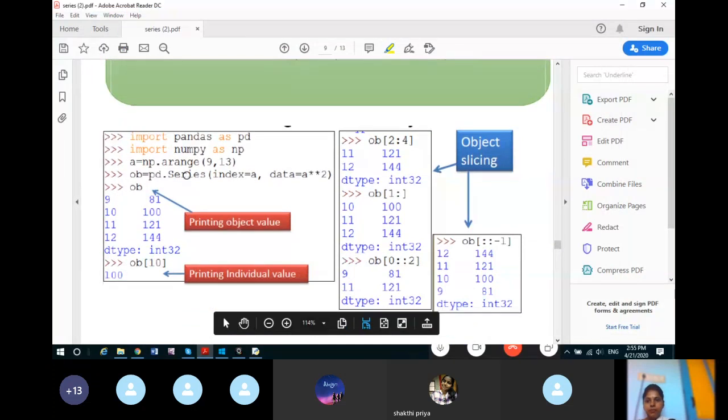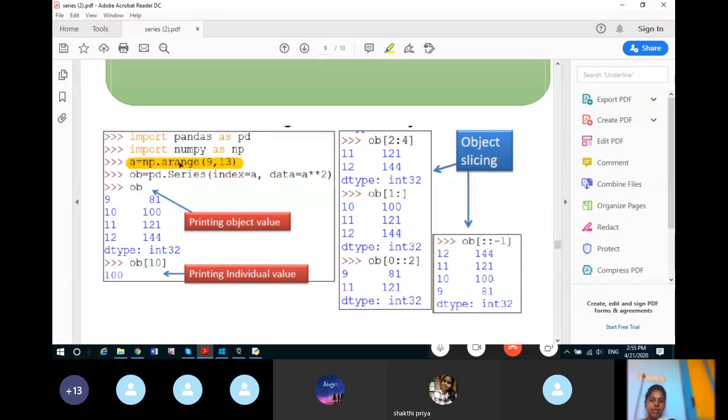Now see here, we have imported pandas and numpy. Now we are creating an array. You can see here I have created an array using the range function. It is starting from 9. It will go up to 13 minus 1, 12. Understood? Array is created, 9 to 12 values are stored. Now in the series I have used data as a double star 2. Double star means power function. So the first value of a will be 9. So in the data you have 9 power 2. So 9 to the power 2 is 81. So here the first value will become 81, the square.